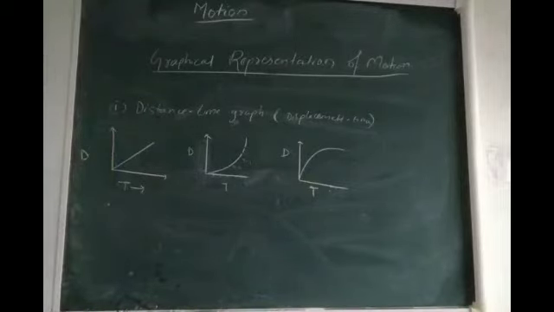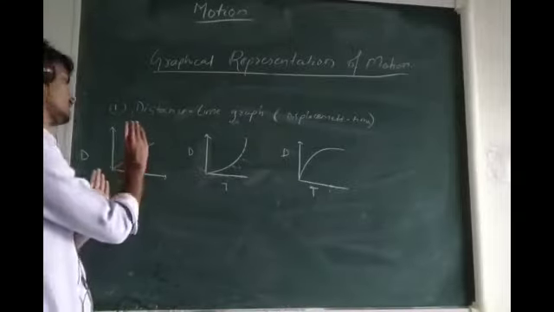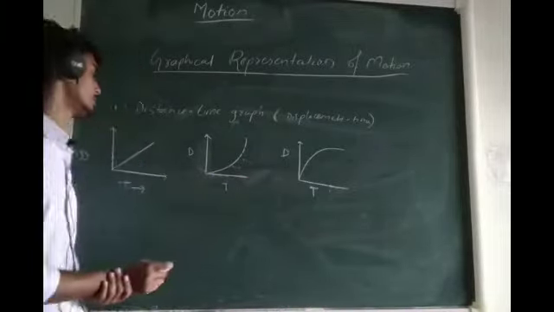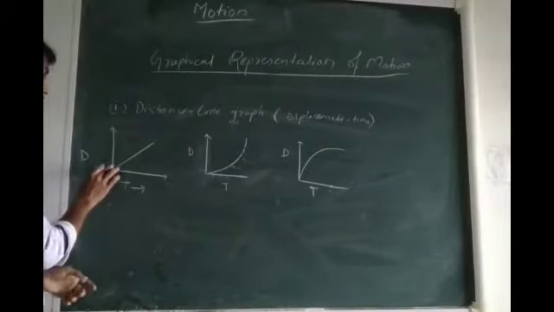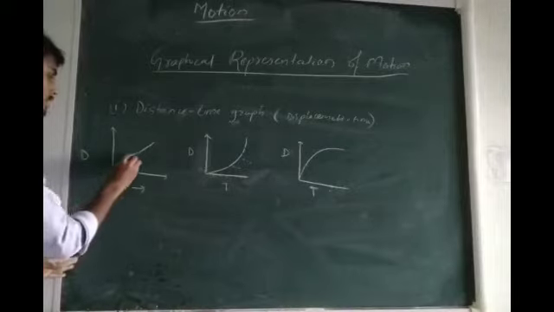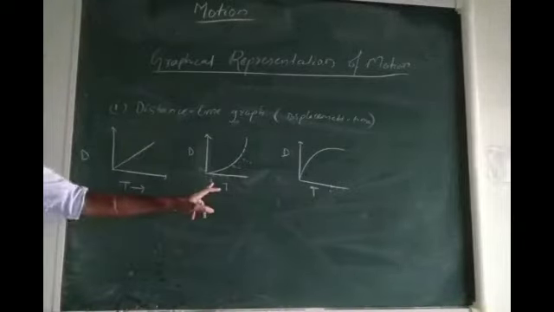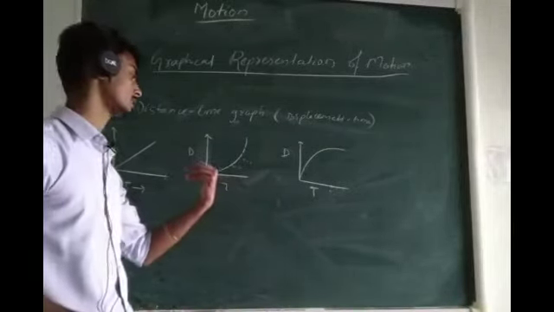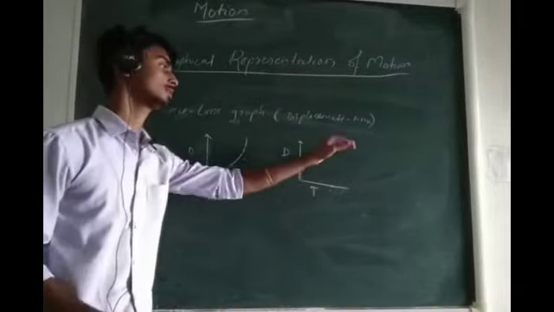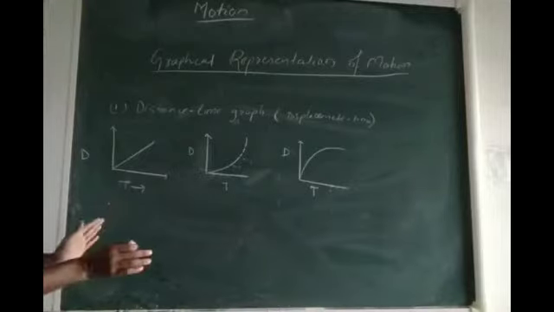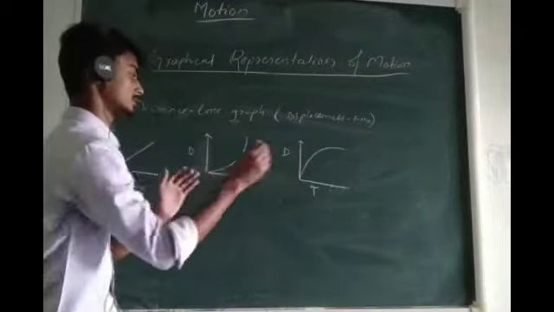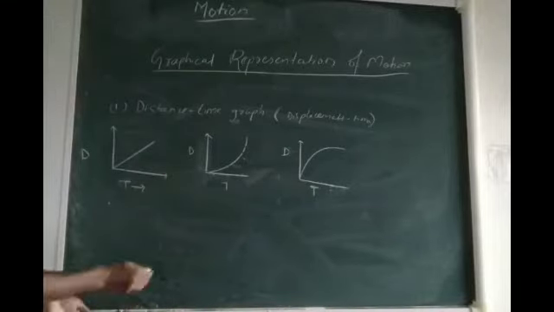We may come across two types of graph: one may be a straight line or it may be a curve. In the first graph, you can see the line is straight. In the second graph the line curves upward, and in the third the line curves down. So what is the difference between curving upward and curving downward? Let us see that.